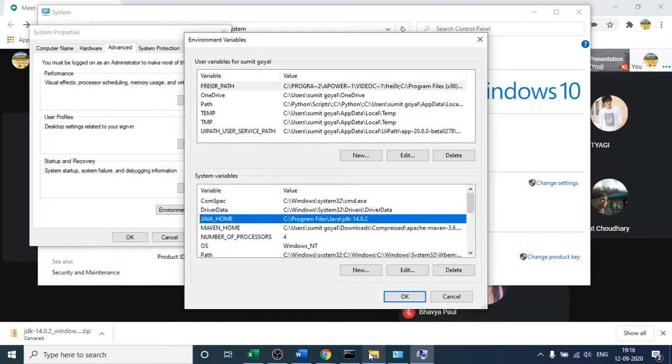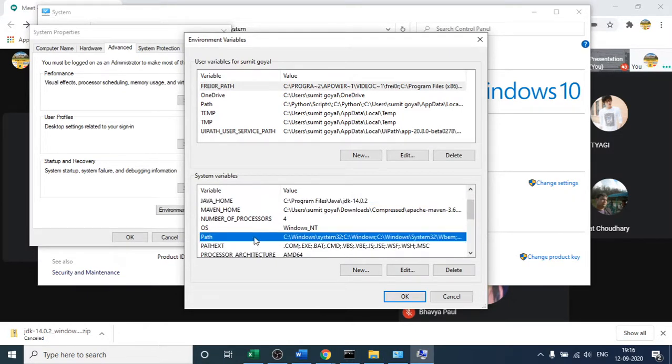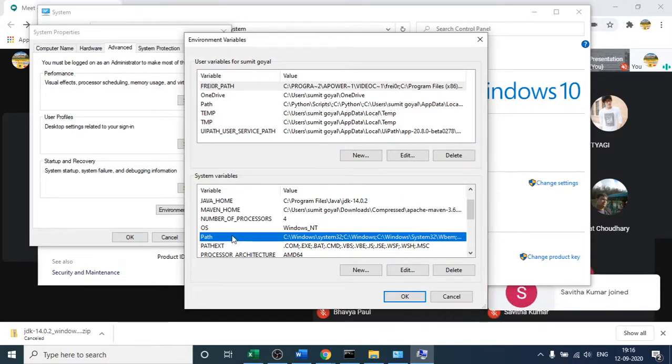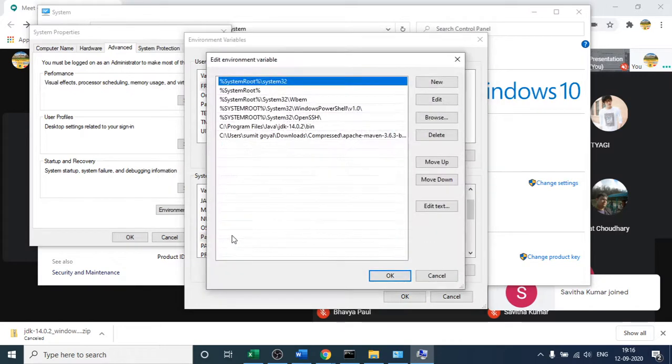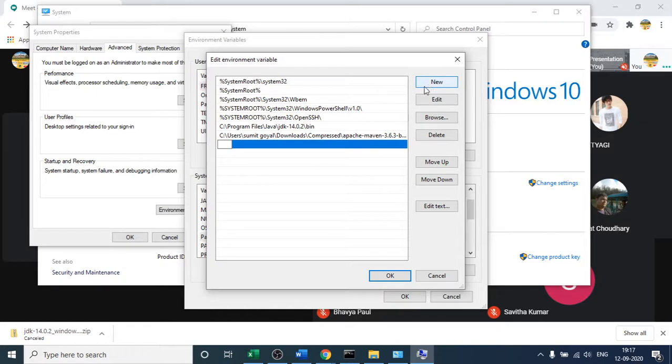Okay, and then there is also one variable. This is the Path variable. It will already be installed in your system, so you do not have to create this Path variable. Then you have to double click it. After that this box will open and click New. Inside that you have to paste this path till the bin directory, the bin folder. After that you have to press OK.